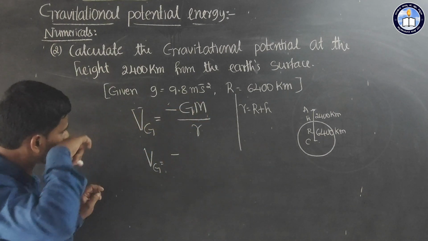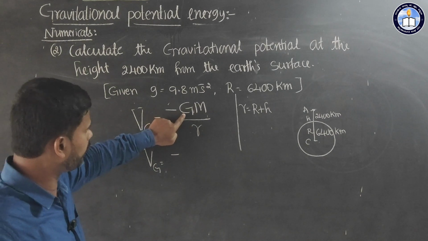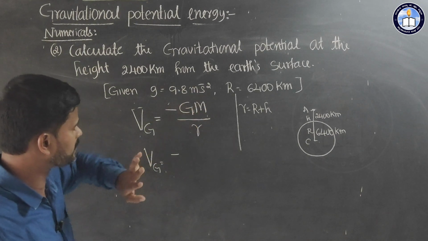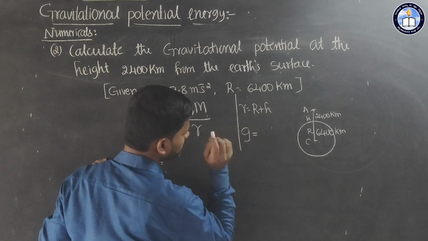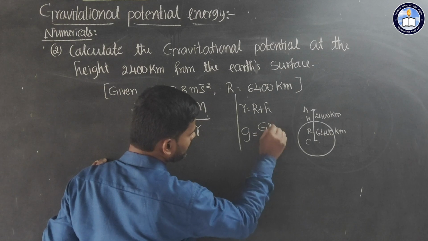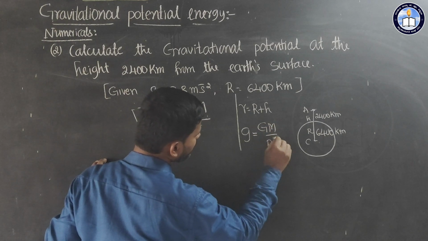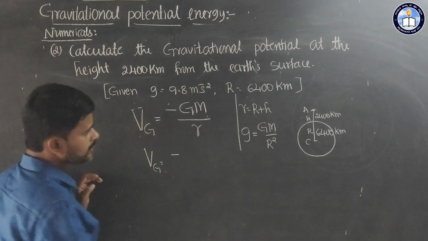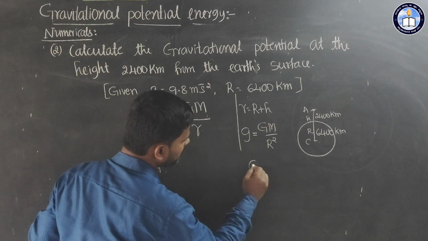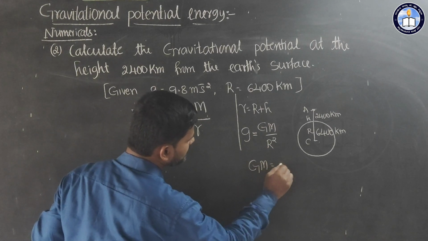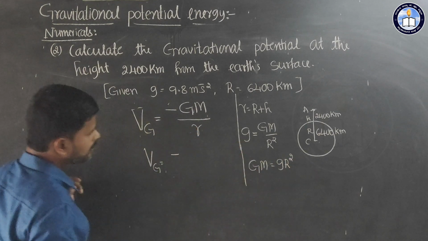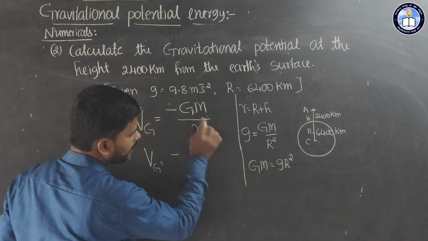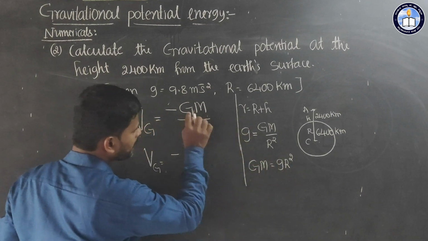So here their value is not mentioned, this is a known value, but the mass of the earth is not mentioned. So here I will use this concept. G is equal to G into m divided by r square. Already you know this formula. So we can cross multiply. If I cross multiply it, I will get G into m is equal to g r square. So now I will substitute g r square in place of Gm.